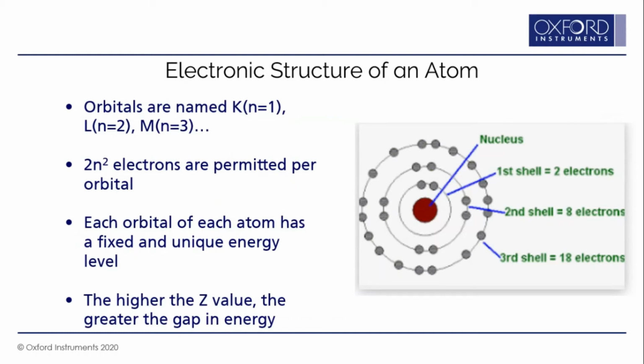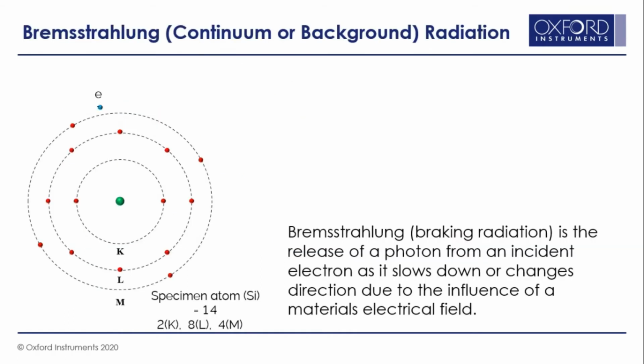Okay, and the higher the atomic number of the atom, the greater is the gap between these energy levels. So let's see how the background is generated. Here I have taken an example of a silicon atom. The atomic number for silicon is 14, so there are 2 electrons present in the K shell, 8 electrons in the L shell, and 4 electrons in